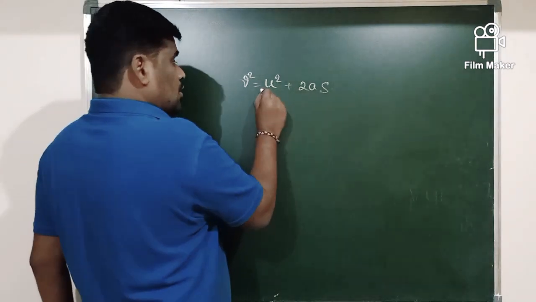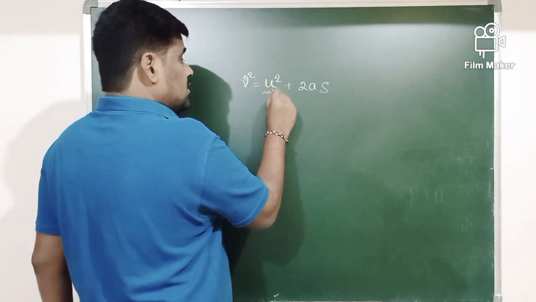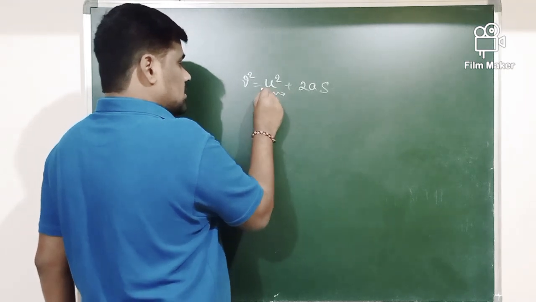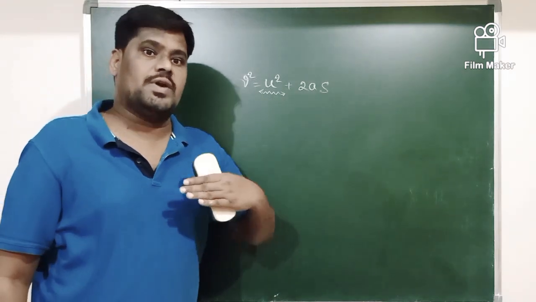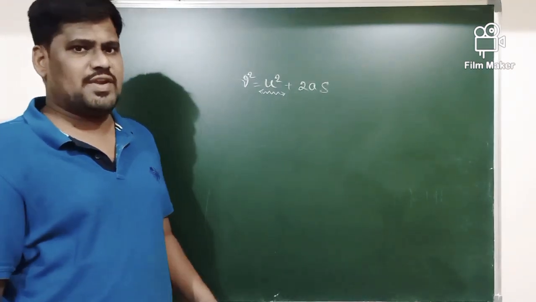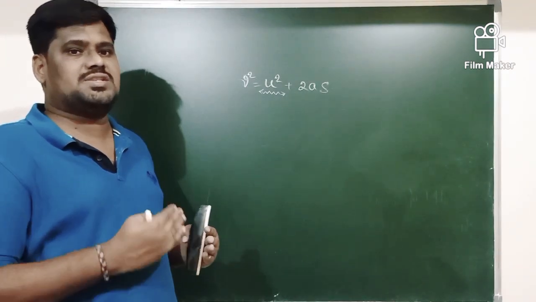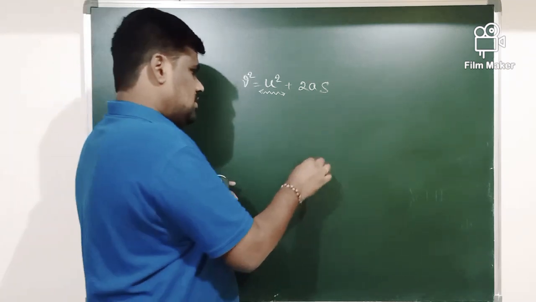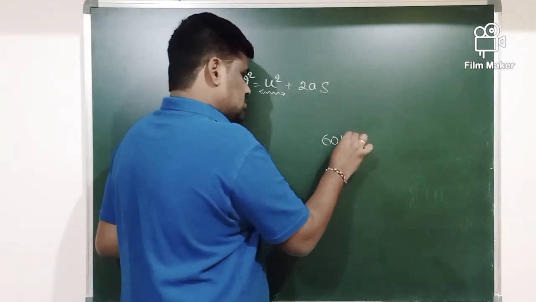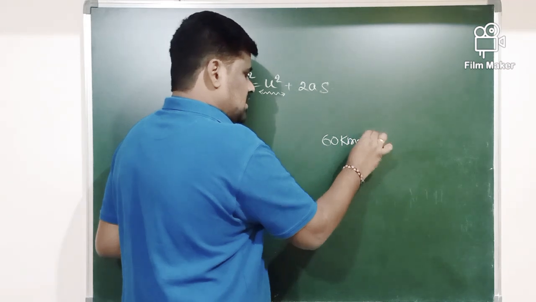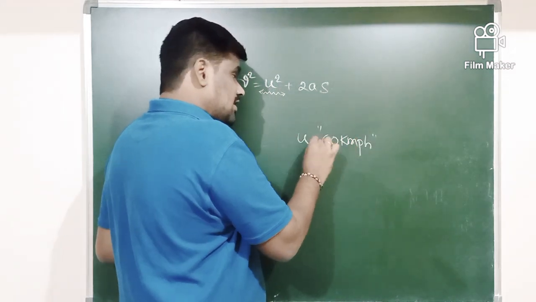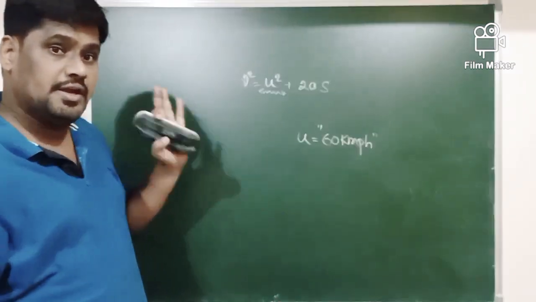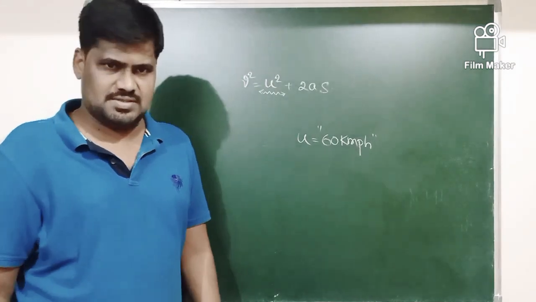What is u here? u is the initial velocity or initial speed with which your vehicle is traveling. Say for example, a bus is traveling with a speed of 60 kmph. It is called the initial speed or initial velocity of the bus.